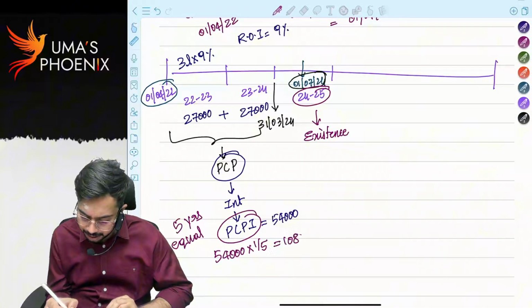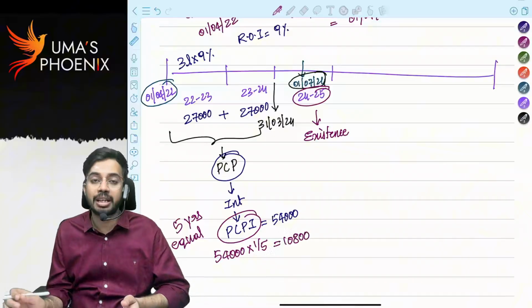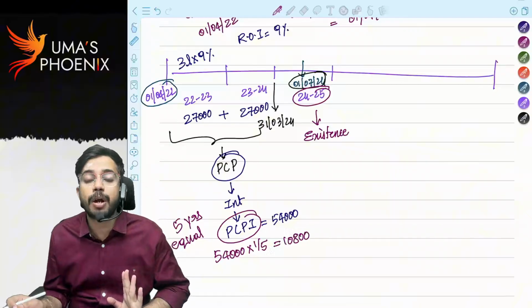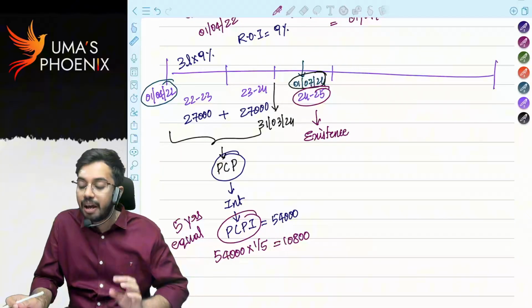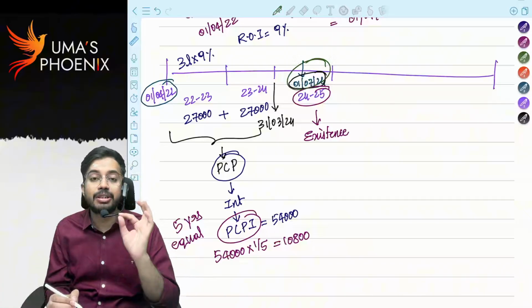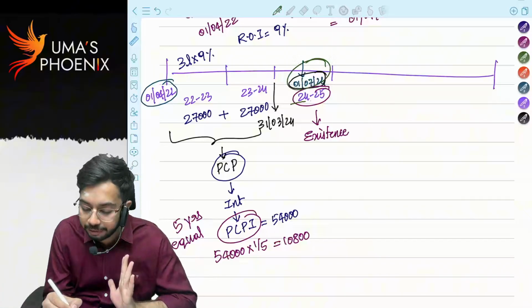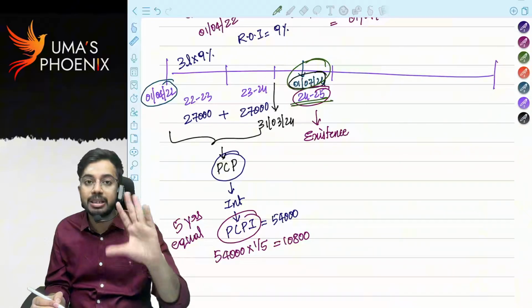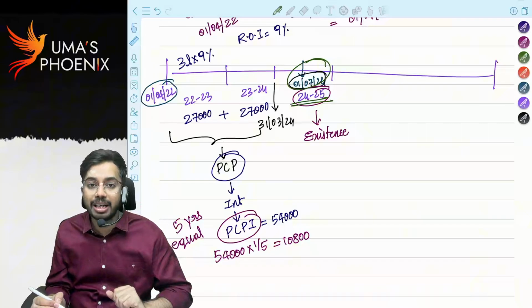10,800. Every year 10,800 will be allowed as deduction for a period of 5 years starting from the year in which house property came into existence. When house property came into existence, it came into existence on 1st July 2024, that means 24-25. So from 24-25 onwards, over a period of 5 years, pre-construction period interest will be allowed as deduction.